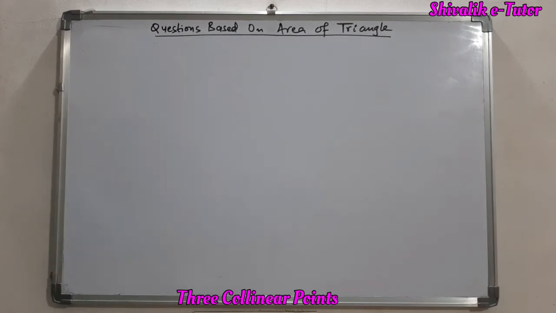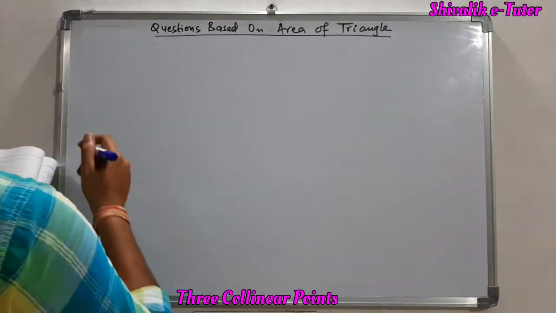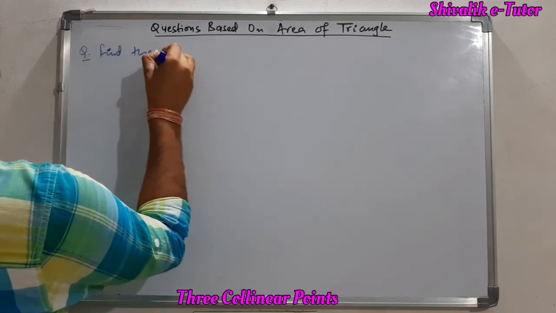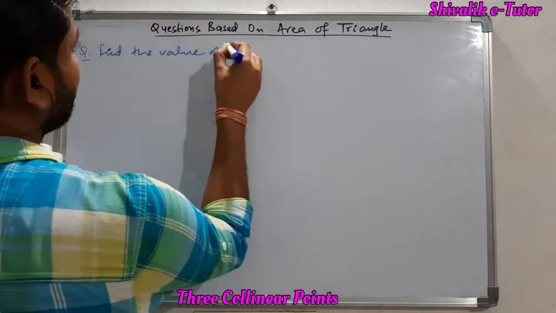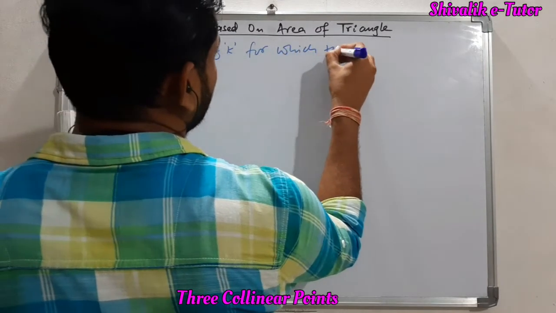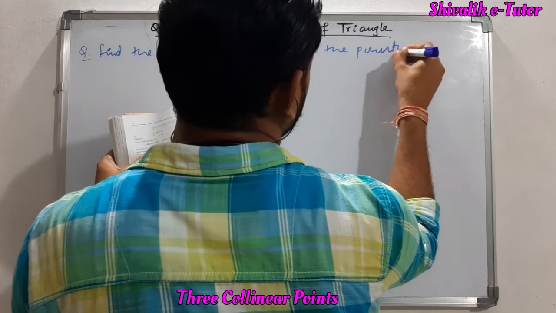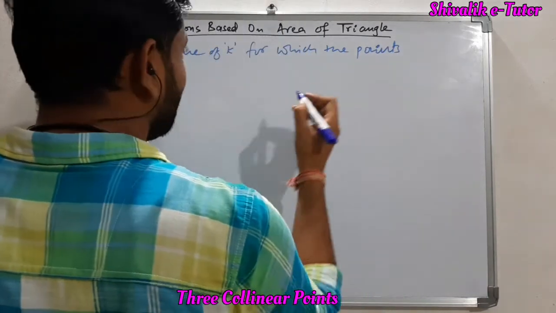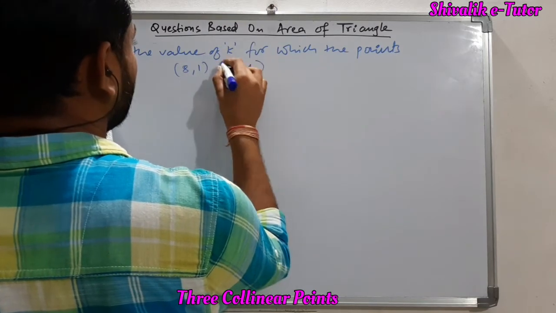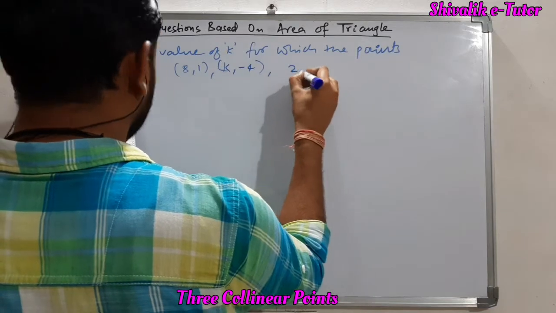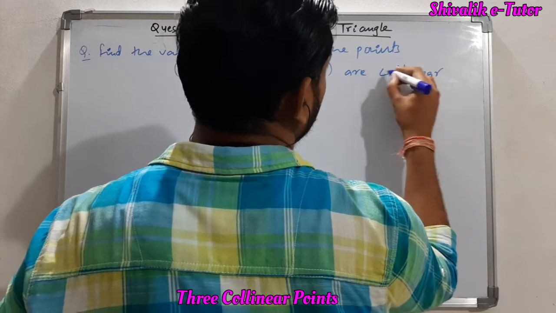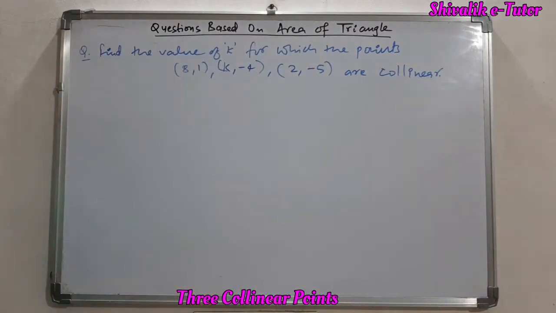So I am taking a question here. Find the value of K for which the points are given here. The points are (8, 1), then (K, -4), and the third point is (2, -5), and they are collinear. We have to find the value of K so that these 3 points are collinear.